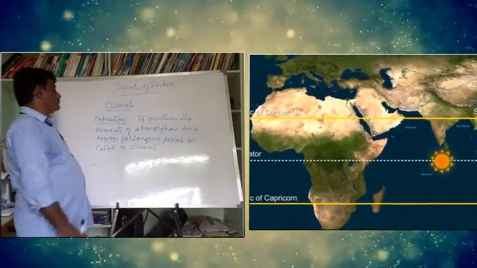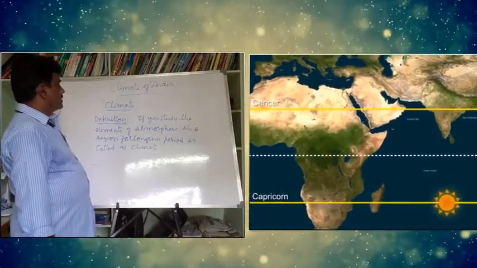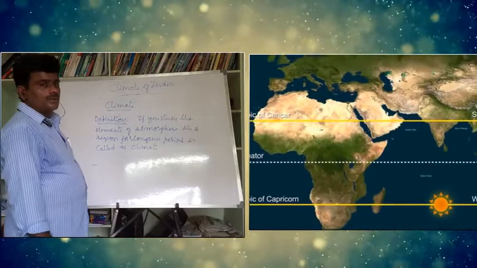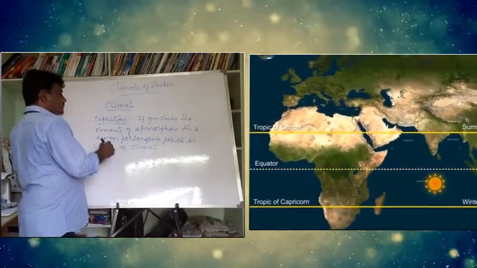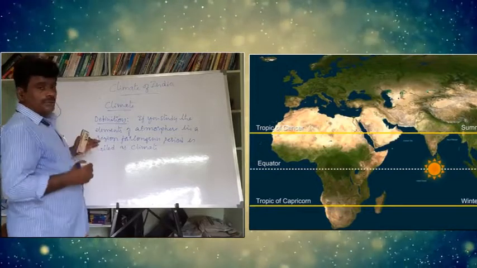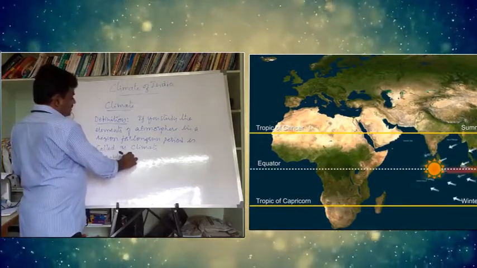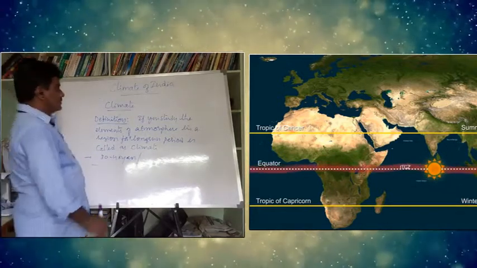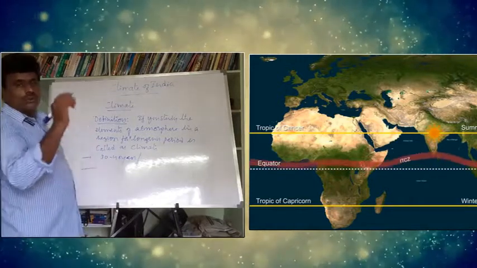What we are doing here is taking elements. What elements did we discuss? Those elements will not be studied in a week, not in a day, not in an hour. They can be studied for a long run period. Generally we take 30 to 40 years. After studying these elements for 30 to 40 years, we will conclude what the climate of this region is.